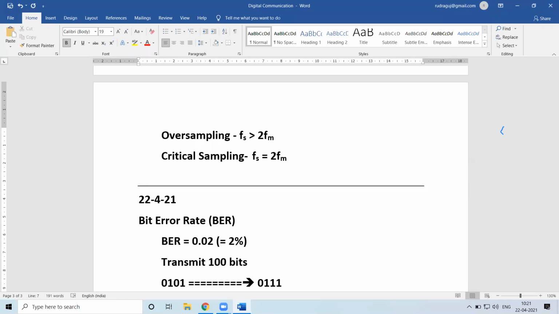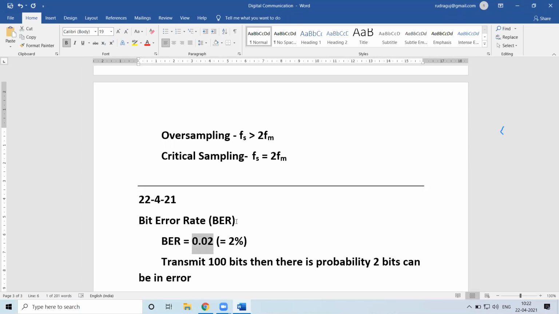100 bits, then there is a probability that 2 bits can be in error. So bit error rate gives us that information. So 0.02 implies that if I'm transmitting say 100 bits, then there is a possibility or probability that 2 bits will be in error out of those 100 bits which are being received at the receiver end. So that is what is happening in this case.